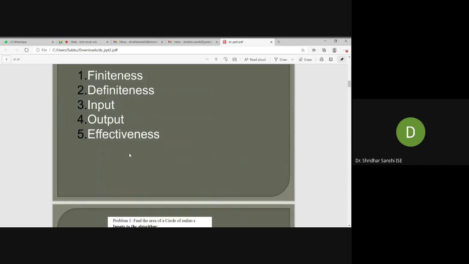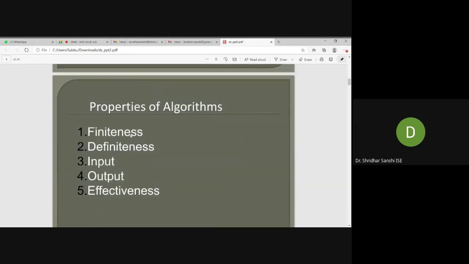So how to write this algorithm? We cannot start writing whatever we like. There has to be some meaning whenever you write an algorithm, so there are some properties of an algorithm. What are the properties of an algorithm? First is finiteness. What do you mean by finiteness?